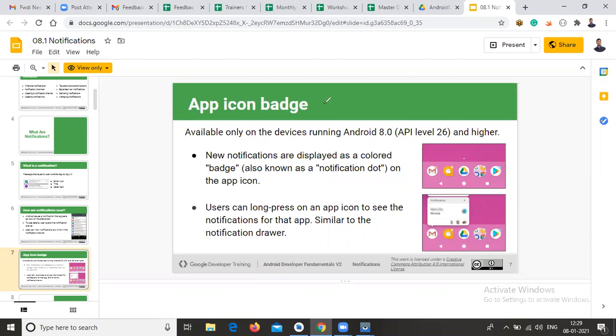If you get two messages or two mails, your Gmail app will show the number 2. So it is based on your icon badge.